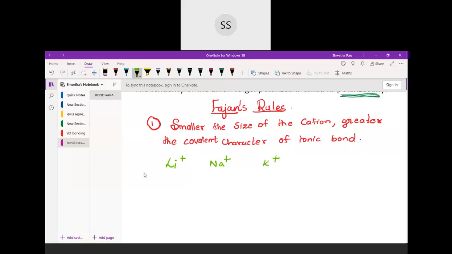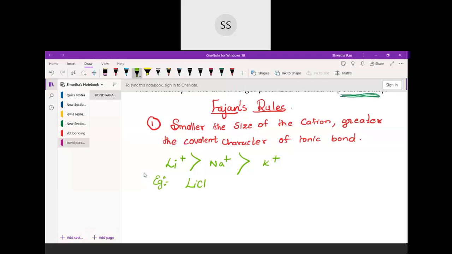Larger ones, they already have the electrons with them, so they don't require that ease of taking the electron from somebody. It will be less in the atoms which are larger in size compared to the atoms which are smaller in size. Okay, so here lithium will be the one who will be able to take those electrons of the anion more readily than compared to the potassium. Okay, so the order will be in this way.